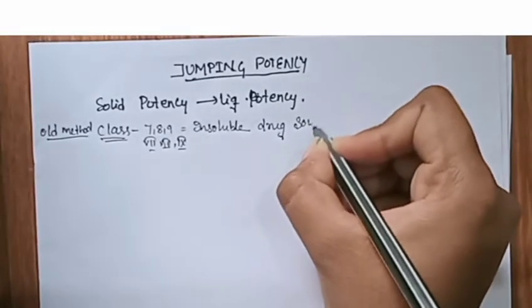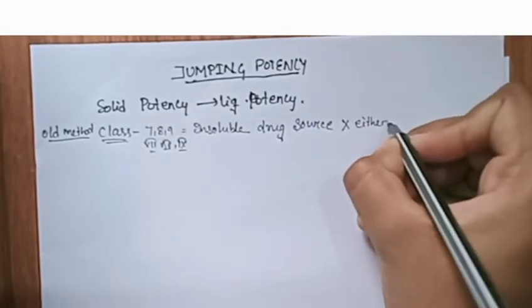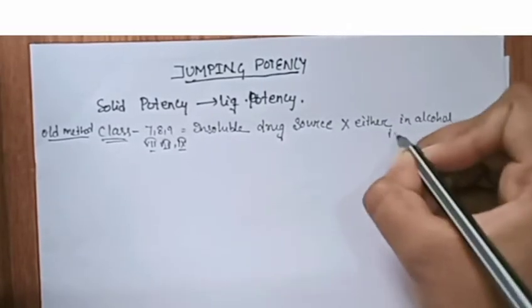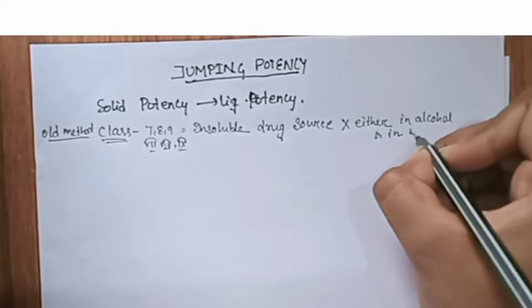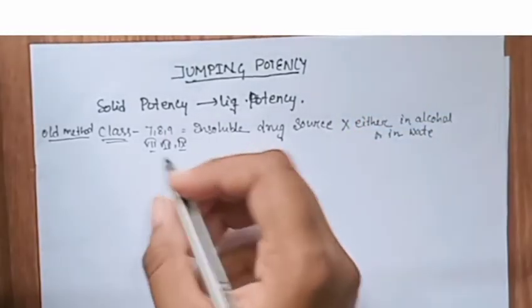What does it mean? It means the drug sources which are not soluble either in alcohol or in water. So how do we produce the potency from these classes?